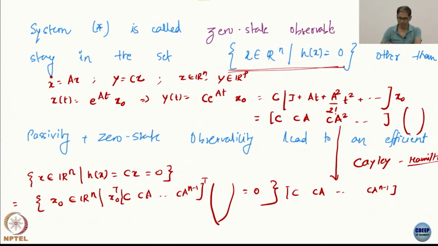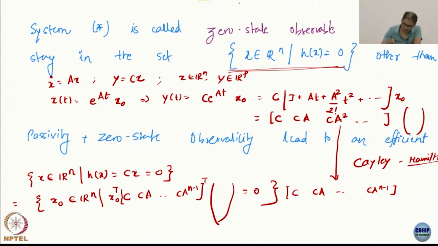Why I did this, if you notice, this is now compatible. Compatibility issue is resolved. Why? This is 1 by n, this is n by p, and this is whatever dimension, appropriate to make it a scalar. So, this is fine. This is now compatible, and you can see that this is the set. Now, tell me something, what is the set of x0 that will make this 0?